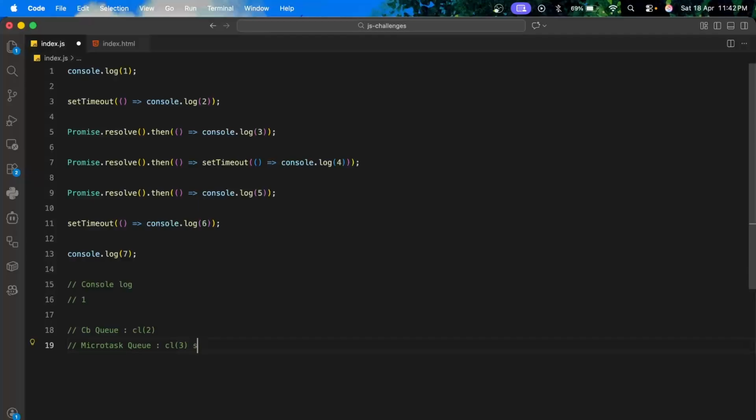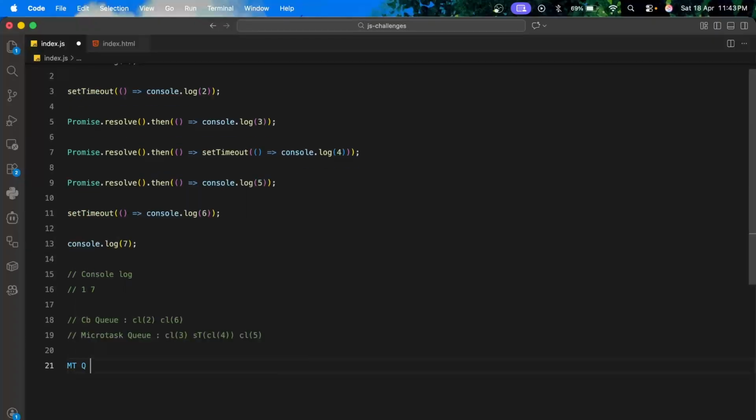So in the micro task queue we get the set timeout for console log 4 and then we have console log 5. Then in the callback queue we get console log 6. The log 7 is now logged. Now the call stack is empty, so micro task queue is preferred over the callback queue.